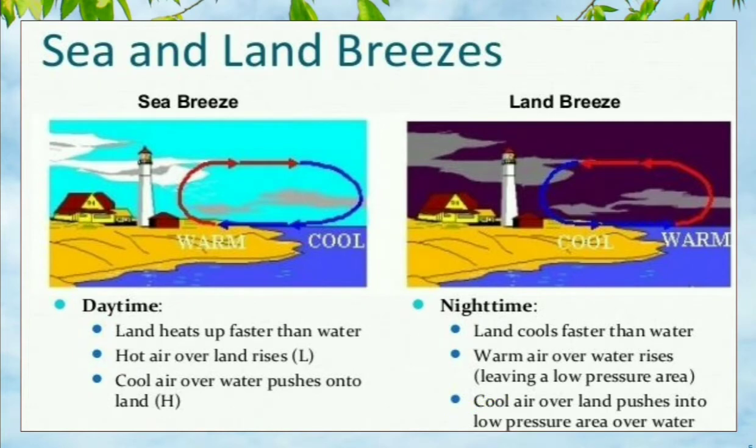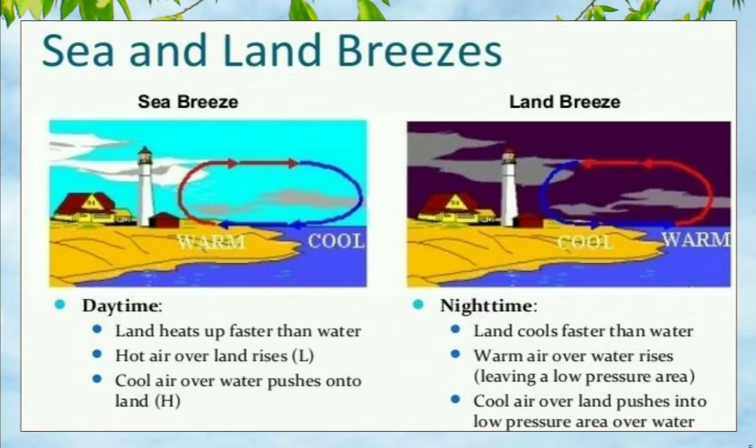As we know, the sea breeze occurs in the day and the land breeze occurs in the night. How are they caused? They are caused by the daily change of temperature and pressure. The pressure changes according to the temperature difference between the land and the water. So firstly we'll study about the sea breeze.